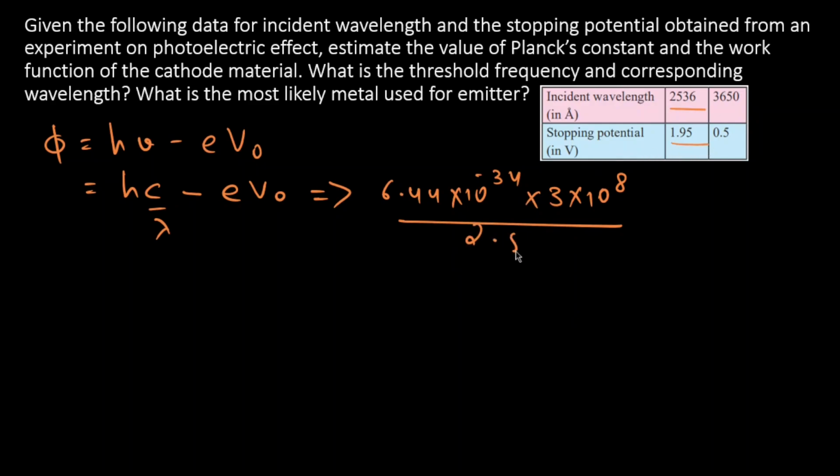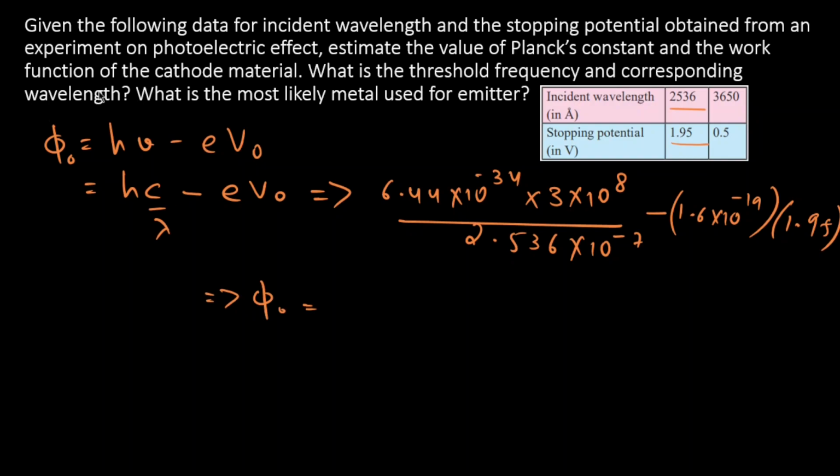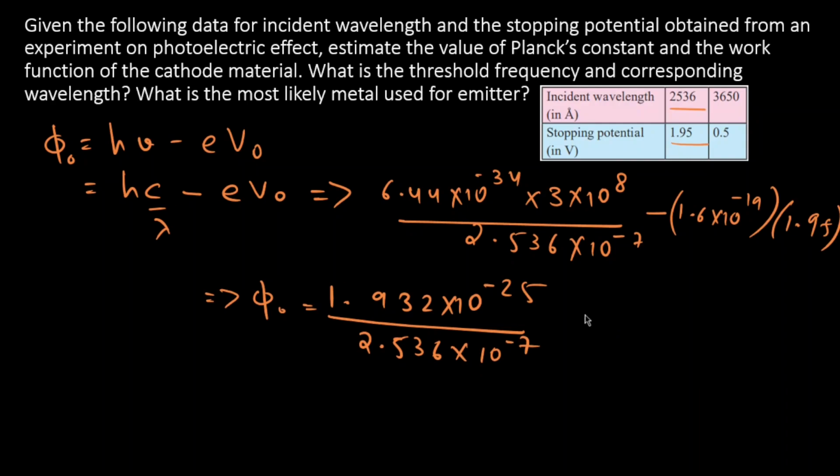So lambda will be 2.536 into 10 raised to minus 7, minus 1.6 into 10 raised to minus 19 into 1.95, which implies our work function will become 1.932 into 10 raised to minus 25 divided by 2.536 into 10 raised to minus 7, minus 1.6 into 10 raised to minus 19.